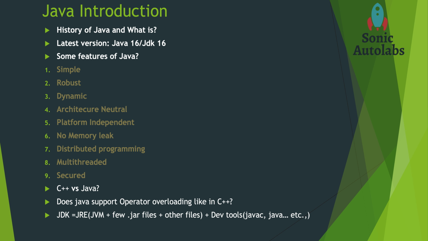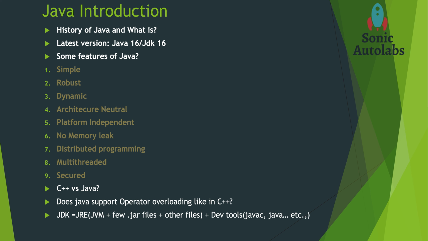The next feature is that Java is architecture neutral. In C, the int data type takes 2 bytes of memory in a 32-bit architecture and 4 bytes of memory in a 64-bit architecture. But in Java, it takes 4 bytes of memory in both 32-bit and 64-bit architectures. Hence, Java is architecture neutral.